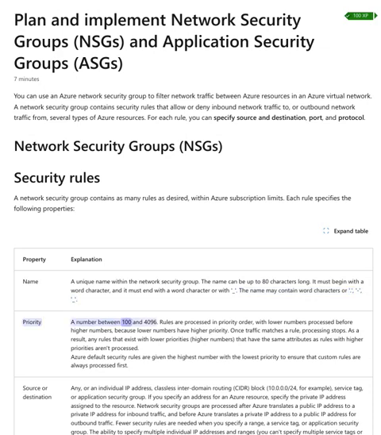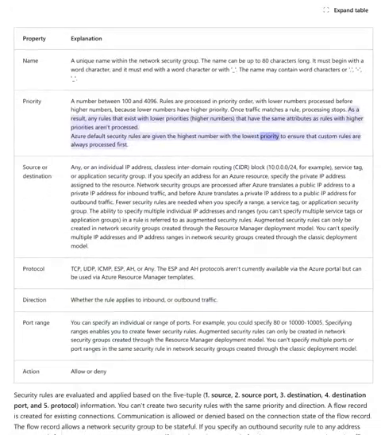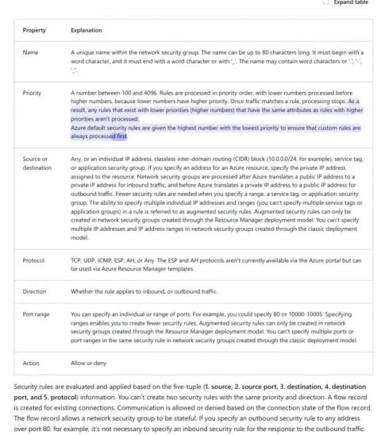Priority: a number between 100 and 4096. Rules are processed in priority order, with lower numbers processed before higher numbers, because lower numbers have higher priority. Once traffic matches a rule, processing stops. As a result, any rules that exist with lower priorities, higher numbers, that have the same attributes as rules with higher priorities aren't processed. Azure default security rules are given the highest number with the lowest priority to ensure that custom rules are always processed first.